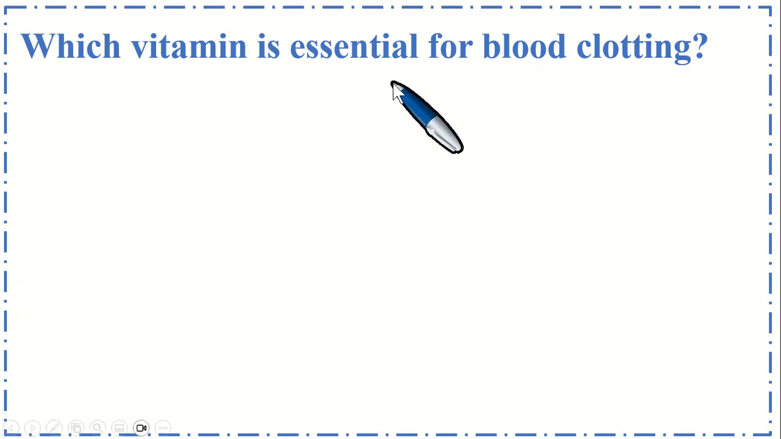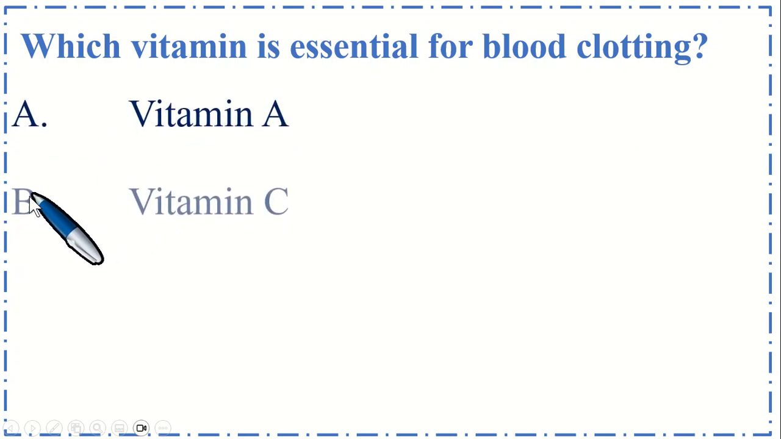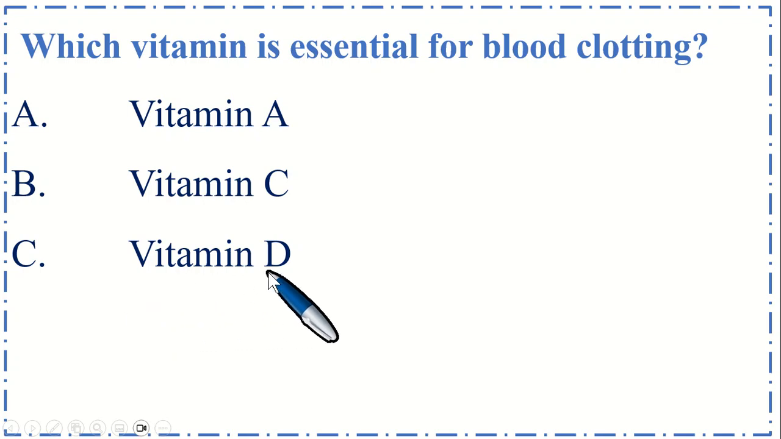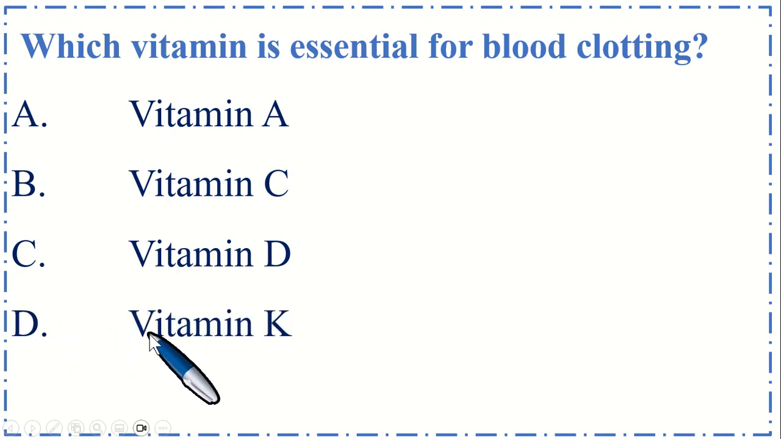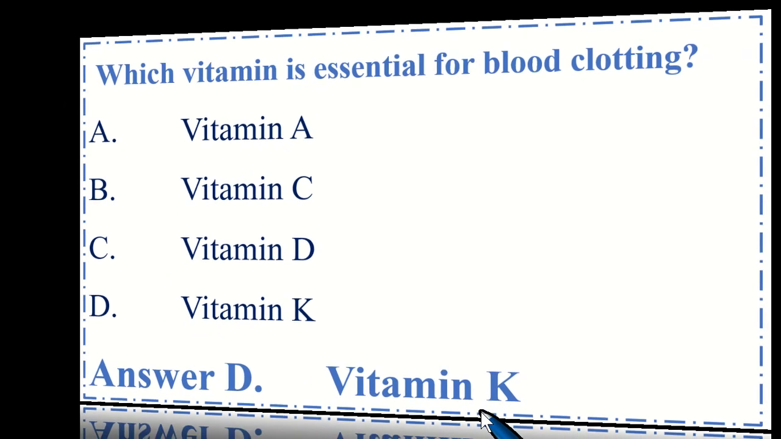Which vitamin is essential for blood clotting? Option A, vitamin A, option B, vitamin C, option C, vitamin D, and option D, vitamin K. So the correct option is D, vitamin K.